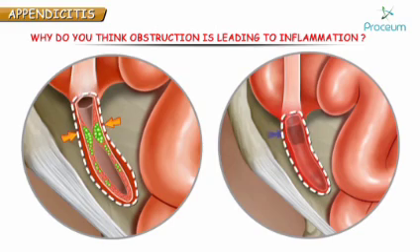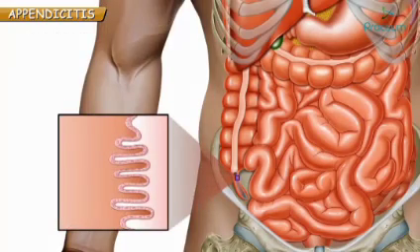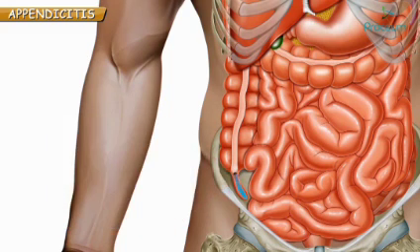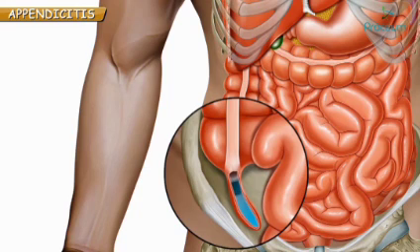Now I need your 100% attention. Please listen to me very, very carefully. Please understand, intestinal lumen, including the appendix, is always secreting mucus and fluids from its mucosa, generally to keep it moist and to prevent pathogens from entering the bloodstream. Now appendix is getting obstructed, so the secretions are still and becoming thick and infectious.